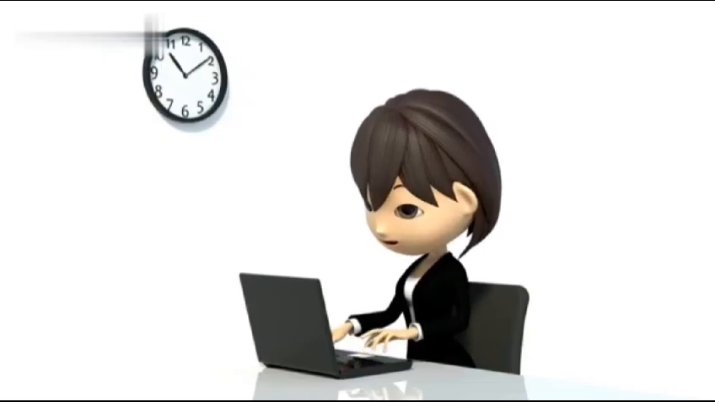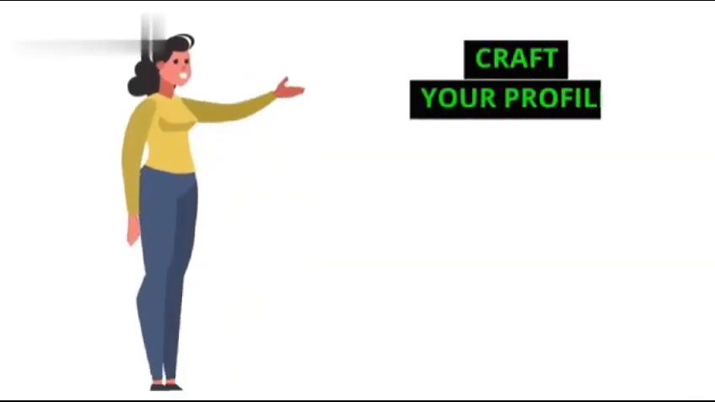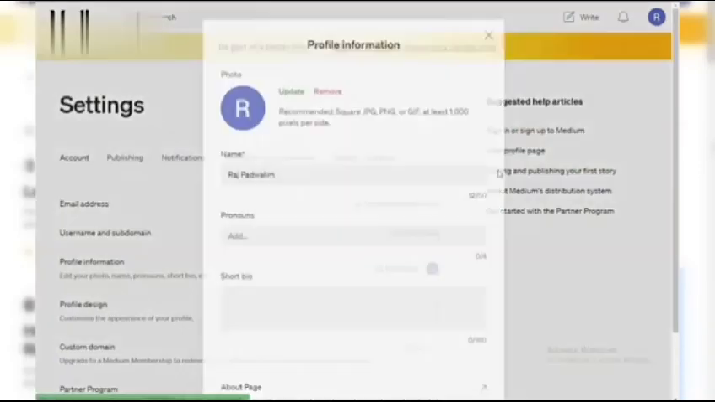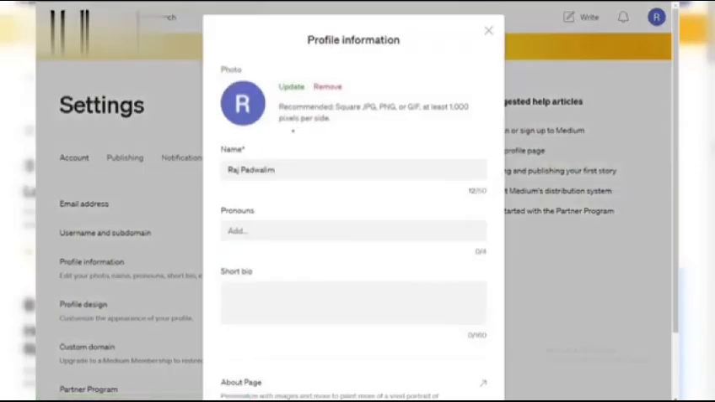Step 2. Craft your profile. Now let your personality shine. Upload a profile picture, write a short bio about yourself and your writing passion. This is your first impression, so make it count.